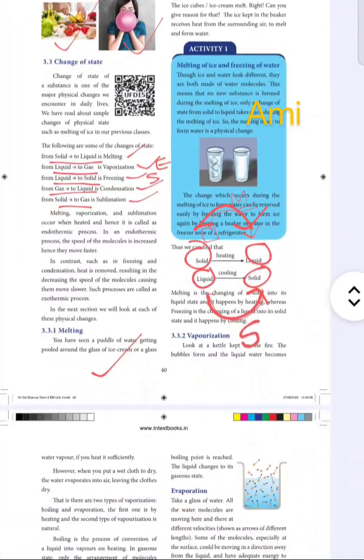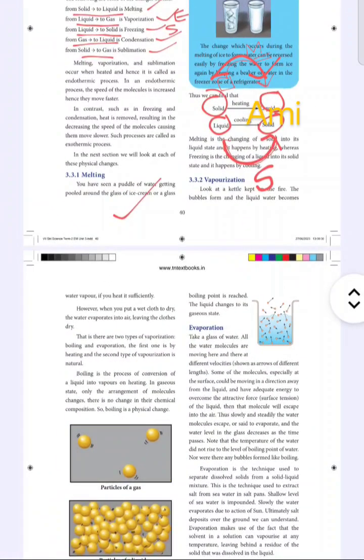Now the next form is vaporization, where you can see the change is between liquid and gaseous state. So when we heat the liquid, it will turn to gaseous state. That process is known as evaporation.